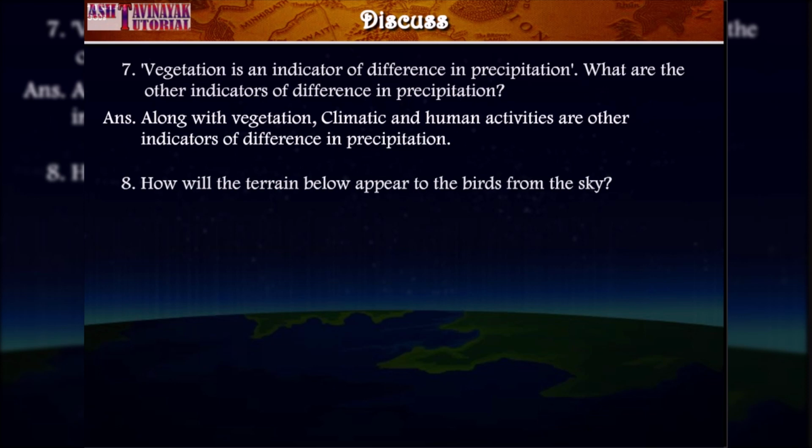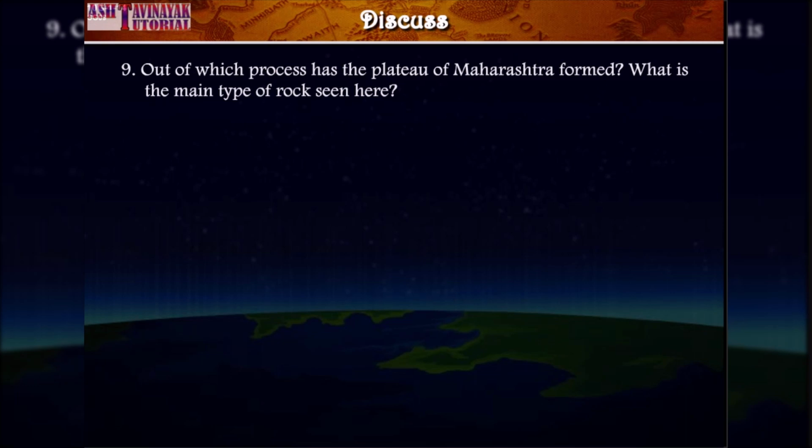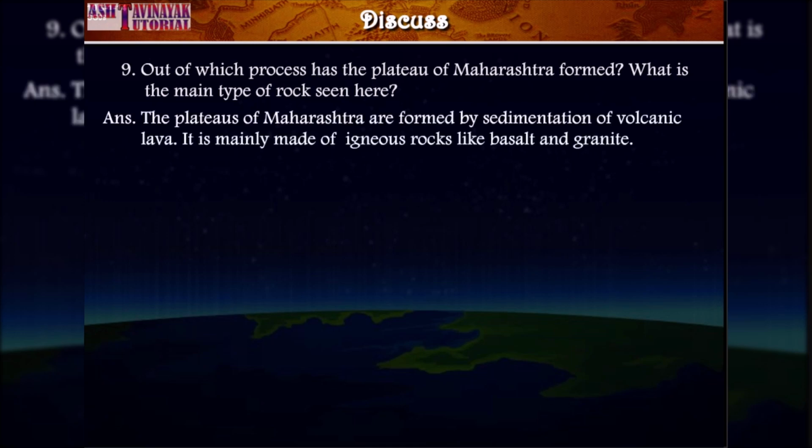Question 8. How will the terrain below appear to the birds from the sky? Question 9. Out of which process has the plateau of Maharashtra formed? What is the main type of rock seen here? Answer. The plateaus of Maharashtra are formed by sedimentation of volcanic lava. It is mainly made of igneous rocks like basalt and granite.